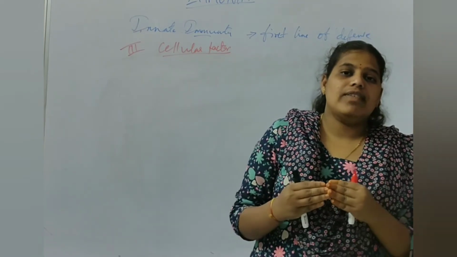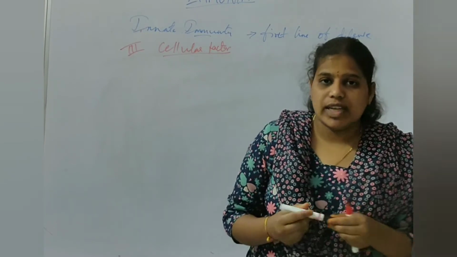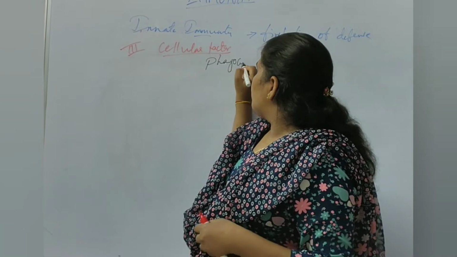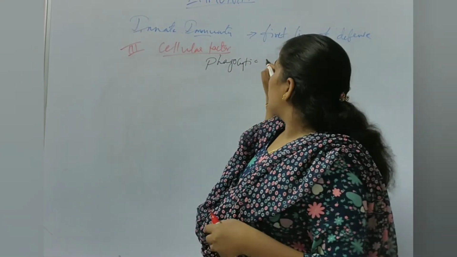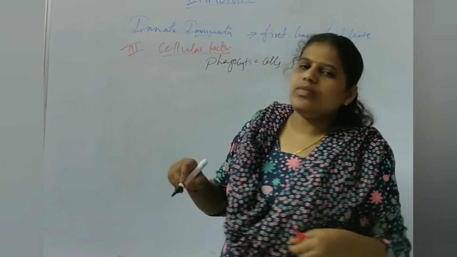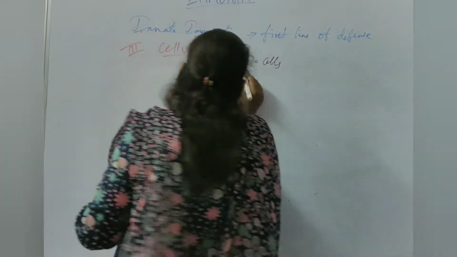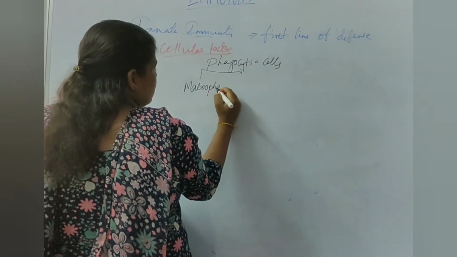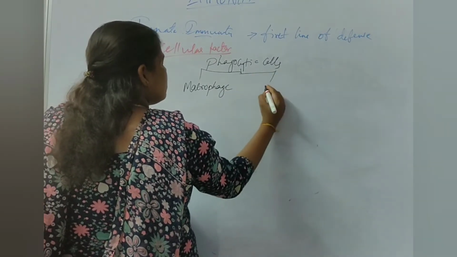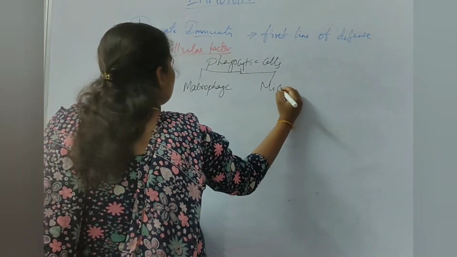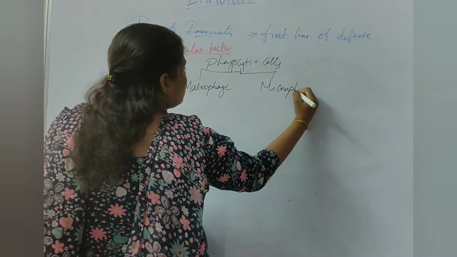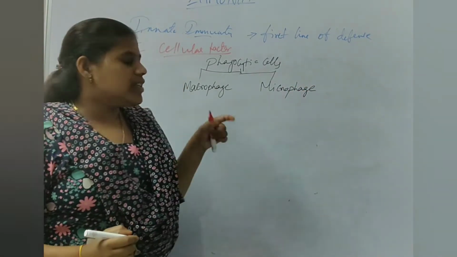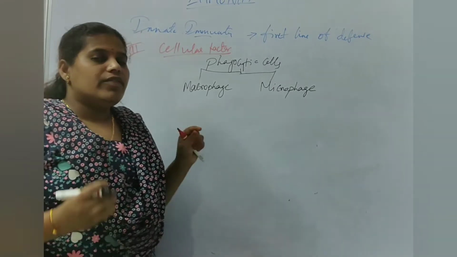Now, third, we have the cellular factor which contains phagocytic cells. These come into action. Phagocytic cells are macrophages and microphages. These are also cells which help in preventing diseases in our body.